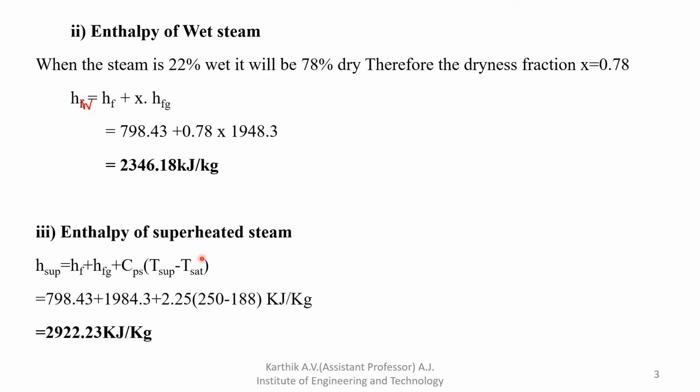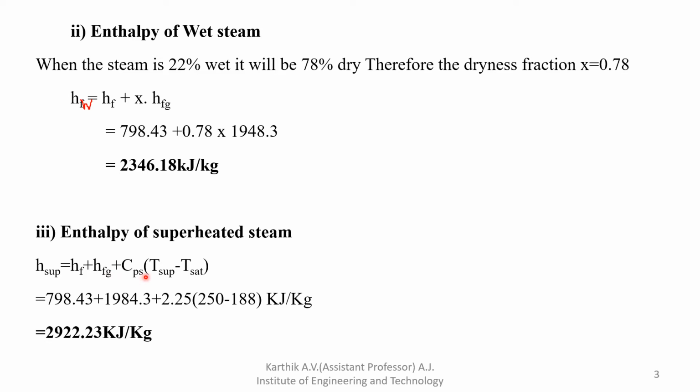Next, enthalpy of superheated steam. How to find out the enthalpy of superheated steam? H superheated is equal to Hf plus Hfg, and Hf plus Hfg is nothing but Hg, the enthalpy of dry steam. This we already found out in the previous slide.